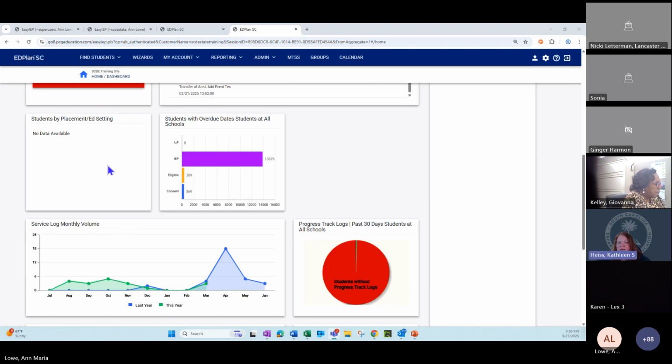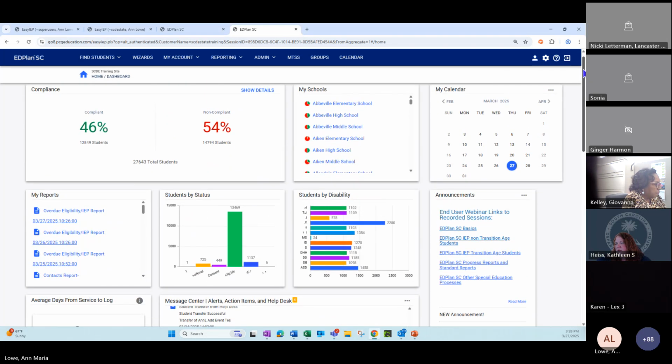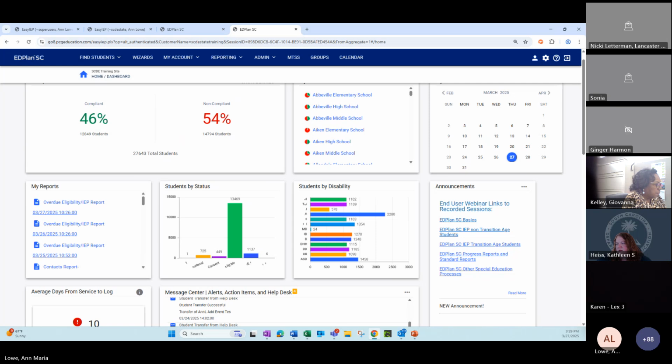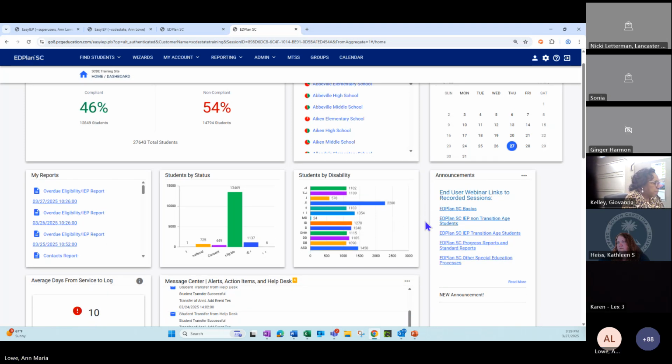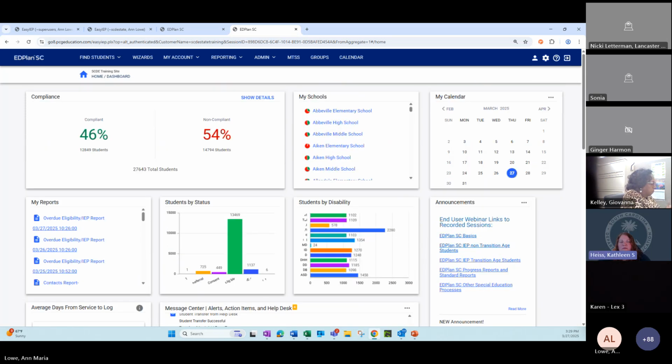I don't really think it'll impact a lot of our power users, but that will be a change to their dashboard widget. So these widgets will show information for the entire school, not just people that administrator is on the team for. Yep. So that was just some feedback we had gotten.